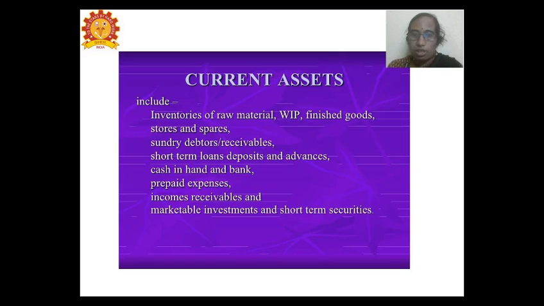Here we can see what the current assets are. The current assets such as the inventories of raw material, the stock of raw materials, or WIP, which is work in progress, and the finished goods, where we are stating it as the inventory. And next we have stores and spares, sundry debtors, receivables, short-term loan deposits and advances, cash in hand and bank, prepaid expenses, income receivables, marketable investments, and short term securities. These are some of the current assets.